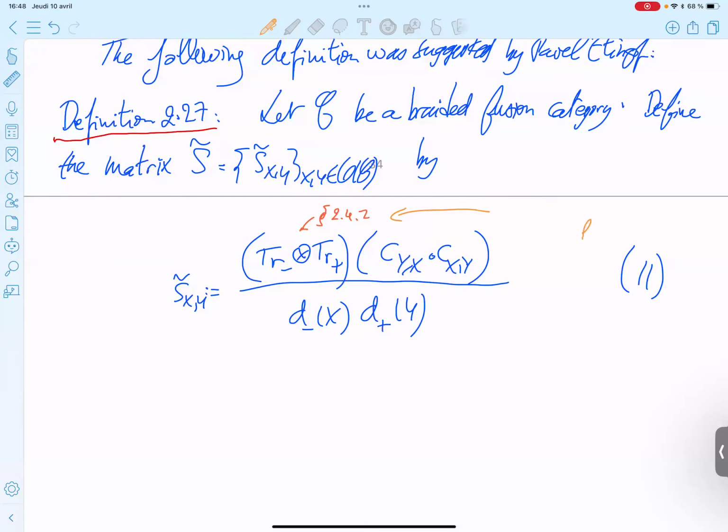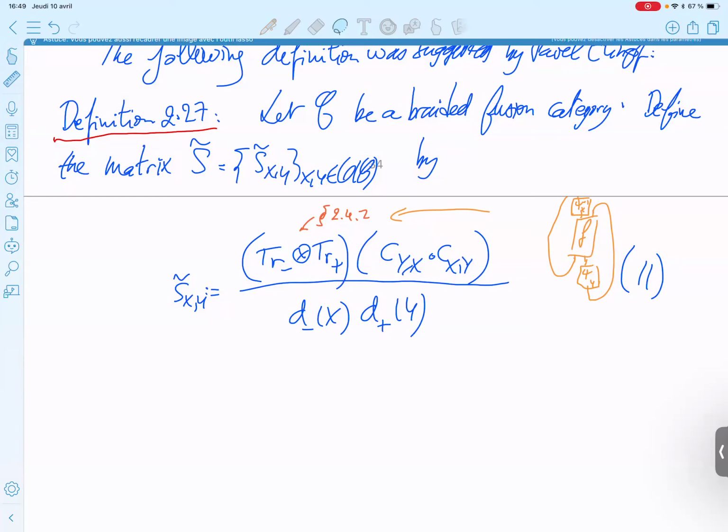We have a morphism with two objects, and you apply the right trace on the right component, phi Y, and the left trace here, by X inverse. So this is the definition.